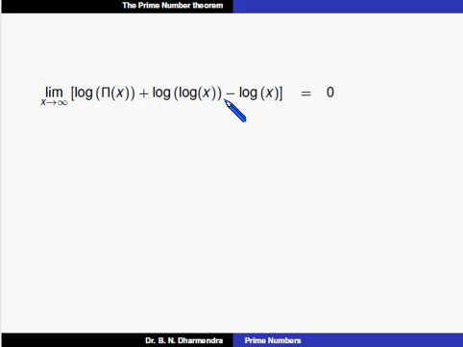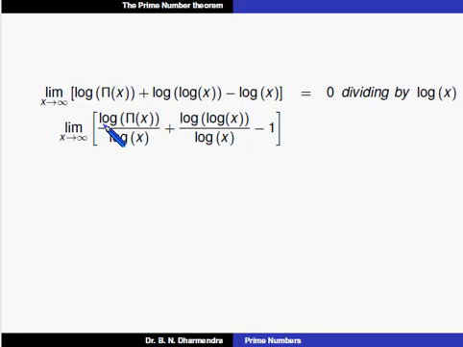When we divide this equation by log x, it can be written as the limit as x tends to infinity of log of pi of x divided by log x, plus log of log x divided by log x, minus log x divided by log x, which is 1, equal to 0. We can take this minus 1 to the RHS, where it becomes plus.